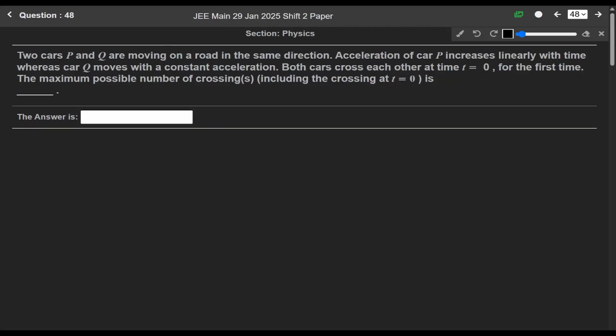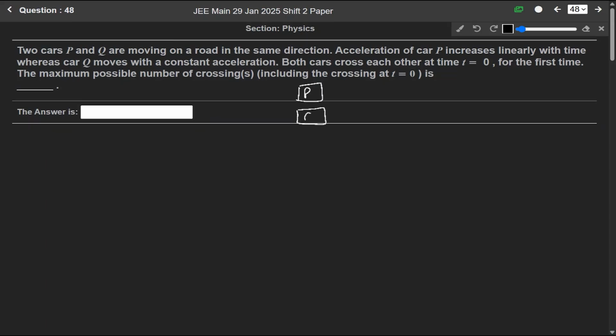Now, the next question is 48. Two cars P and Q are moving on a road in the same direction. There are two cars: the first car is P and the second car is Q. They both are moving in the same direction.